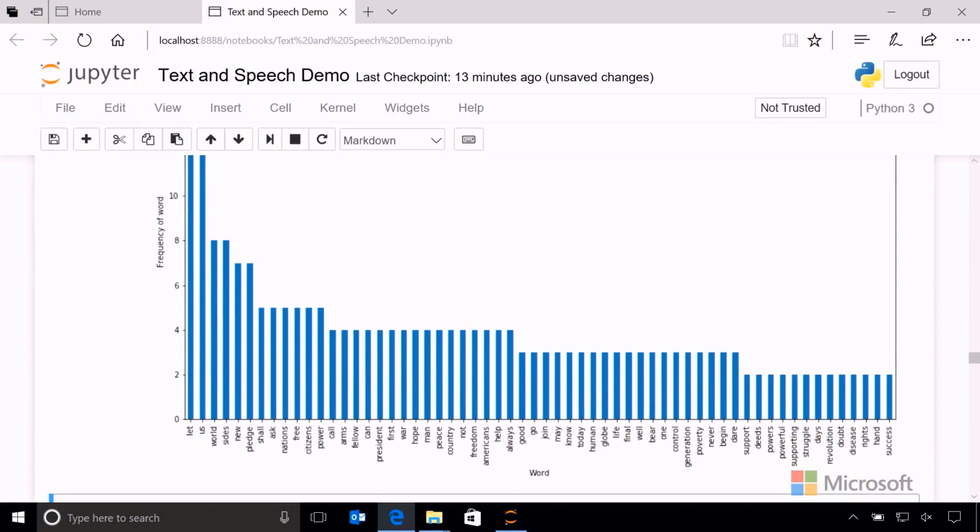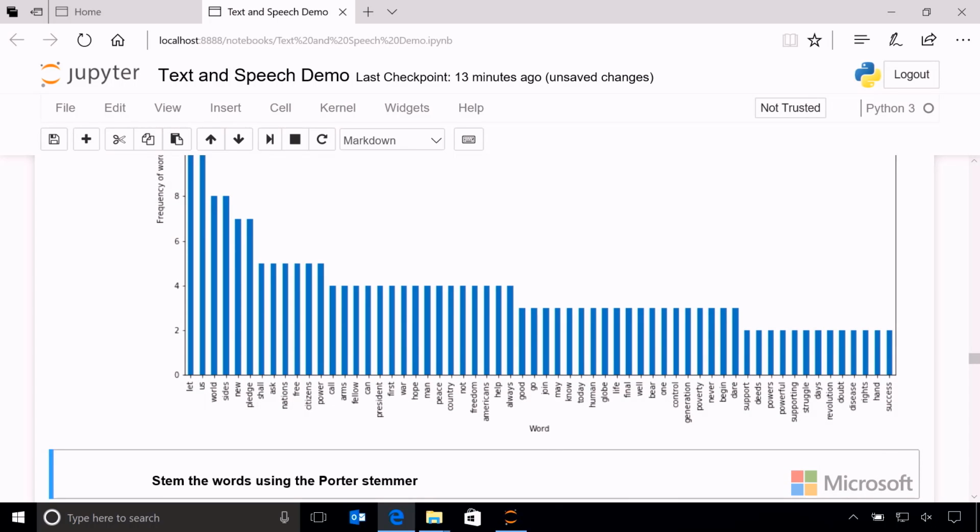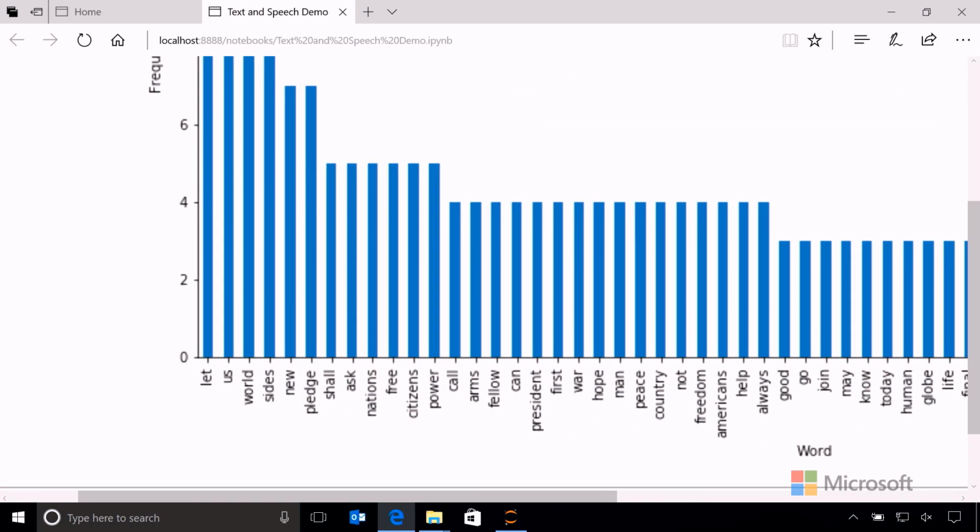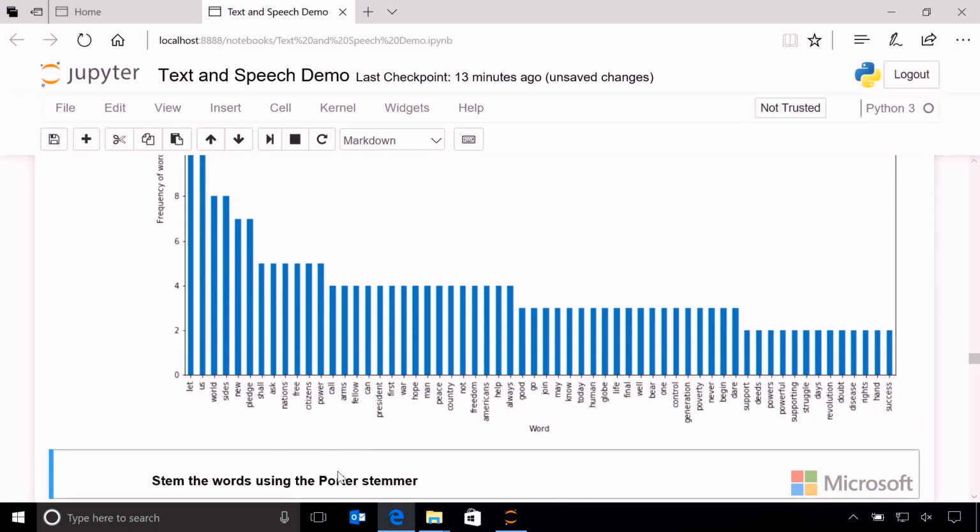And here is the breakdown of the frequency of the words that are in there. So the first word there is let us, world. Can't actually read that one very well. Sides, new. So it's not particularly meaningful there. I can see a bunch of words in there. And as I go through, we've got power here at around 5 mentions of the word power in there. And nations is in here as well with about 5. So there's a little bit of sense I can get out of that.